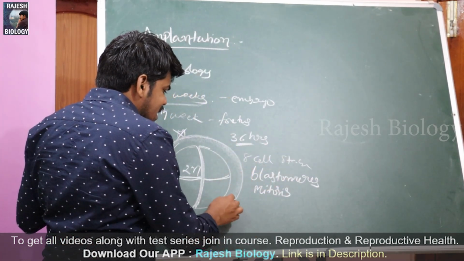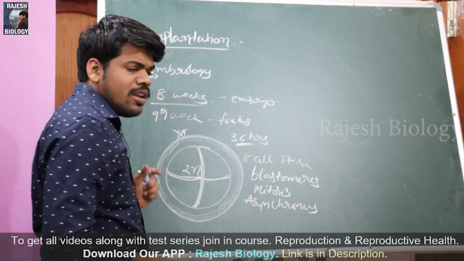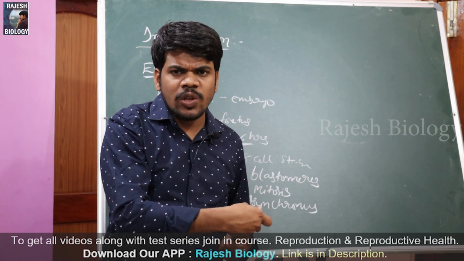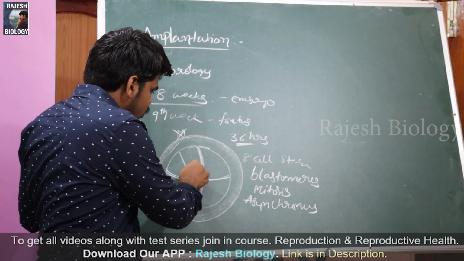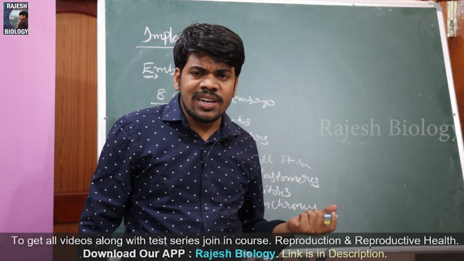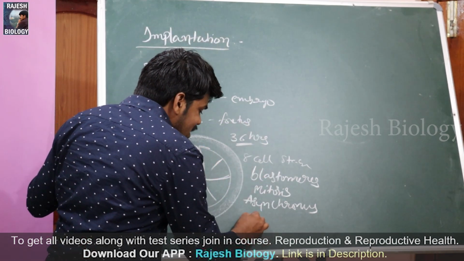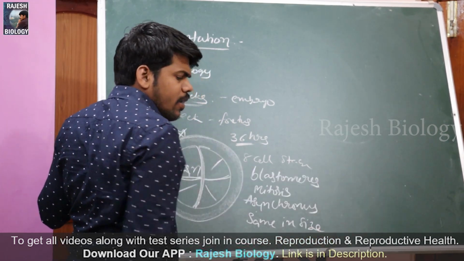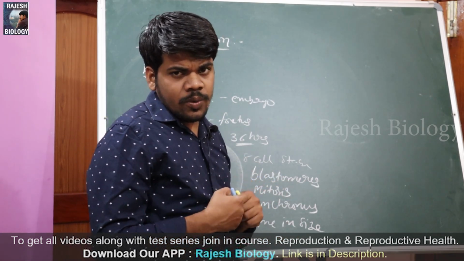And the third one is asynchronous division. That means the two cells are not divided at the same time. First one cell is divided, then the division continues to the next cell. All the 4 cells are not divided at the same time. In this 4 also, first one will divide, then next, then next, then this. Like that it is asynchronous cell division, and that results in the 8 cell stage. Even though it is asynchronous, all the cells are the same in size and shape, and the inner nuclear material also.